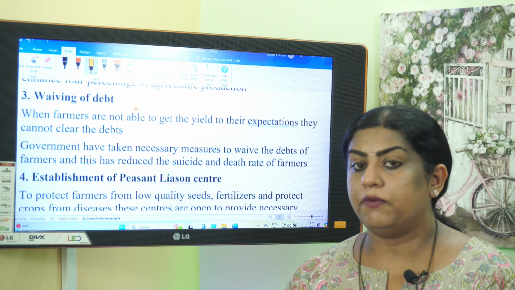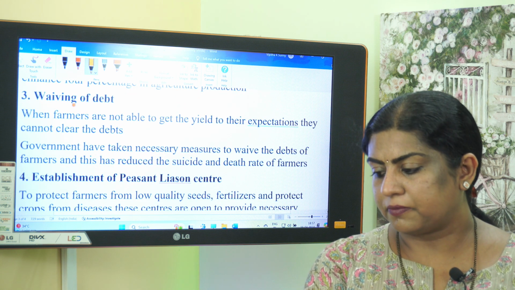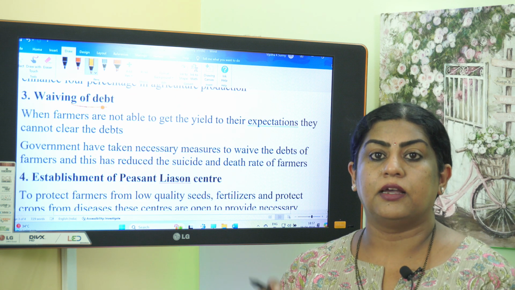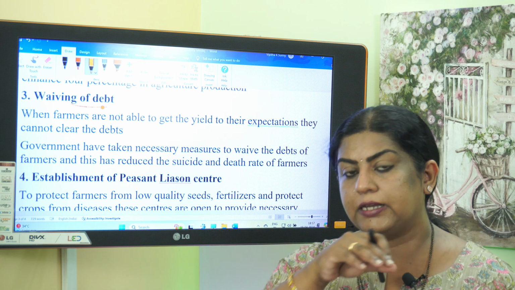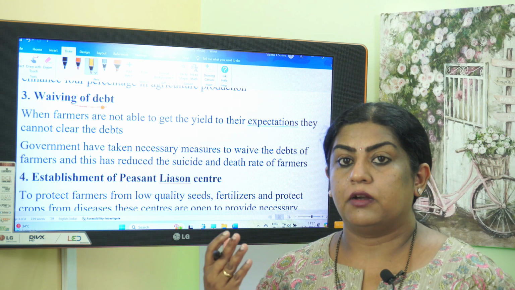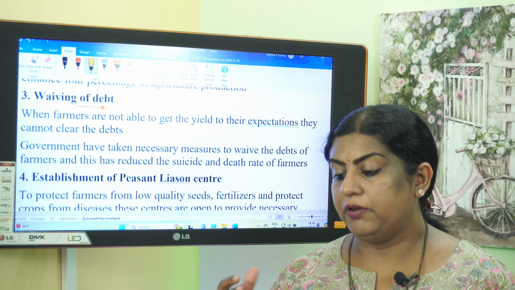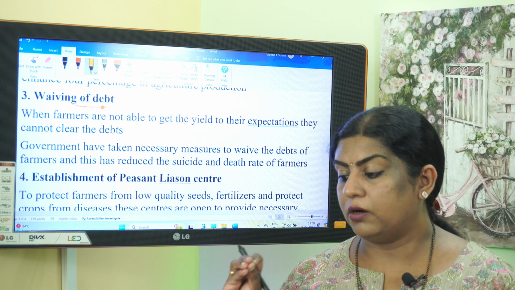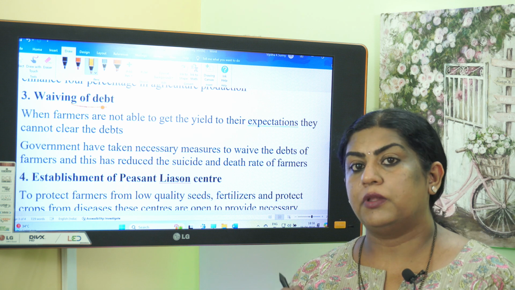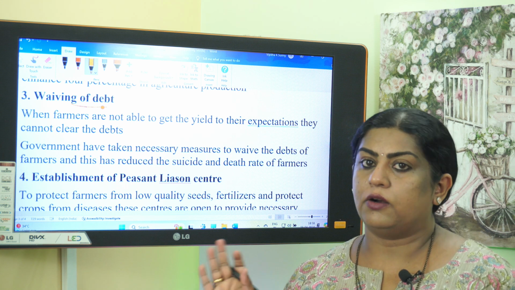Next one, waiving of the debts. So, when we learned the causes, one important cause for this farmers' problem was the increasing debts. So, what they have done here is waiving of debts. When farmers are not able to get the yield to their expectation, they cannot clear the debt.